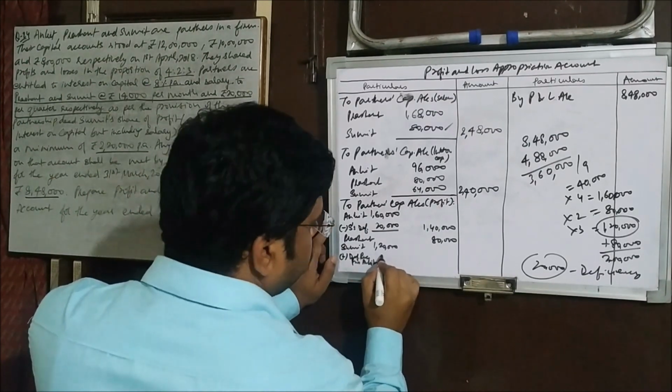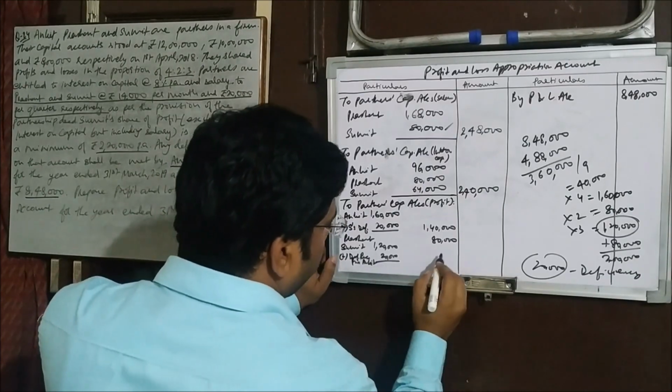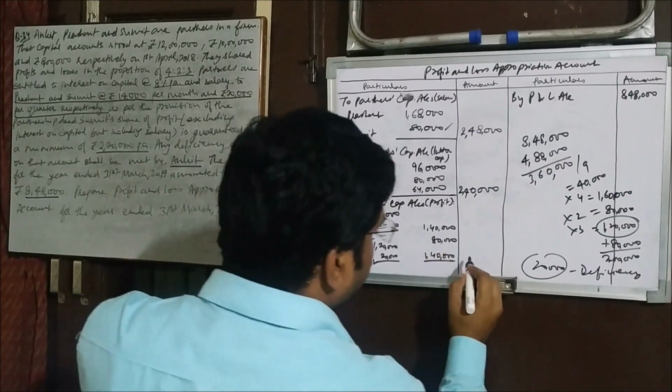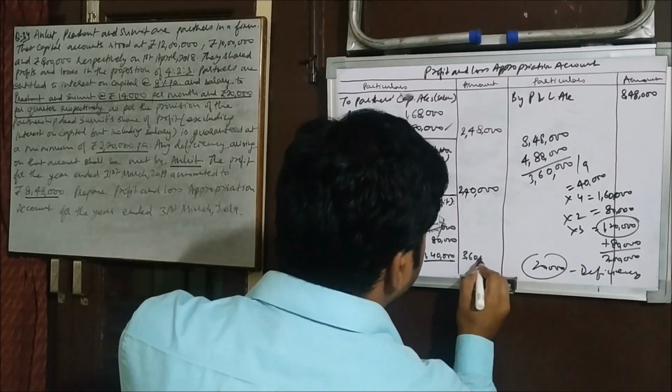How much? 20,000. So 1,40,000 he is going to get here. So in total it is 3,60,000.